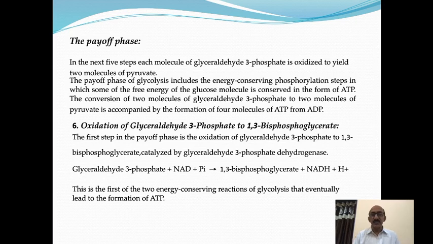Along with oxidation, there is phosphorylation of the glyceraldehyde 3-phosphate, in which one Pi, that is, a phosphate, is added. Therefore, this step is also called the oxidative phosphorylation step. That is, along with oxidation, there is phosphorylation of the substrate to yield the product, 1,3-bisphosphoglycerate. This is the first of the 2 energy conserving reactions of glycolysis that eventually lead to the formation of ATP. So, ATP is synthesized in the next step.